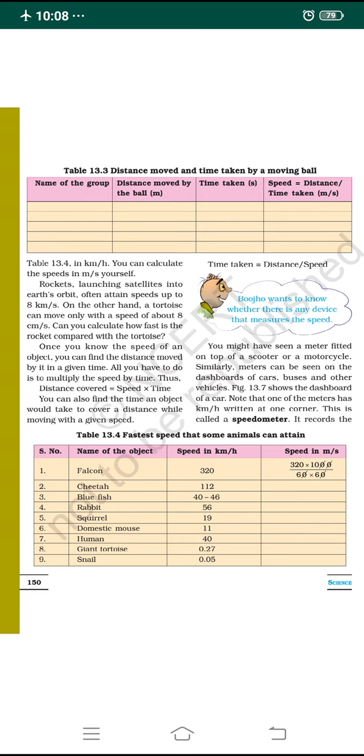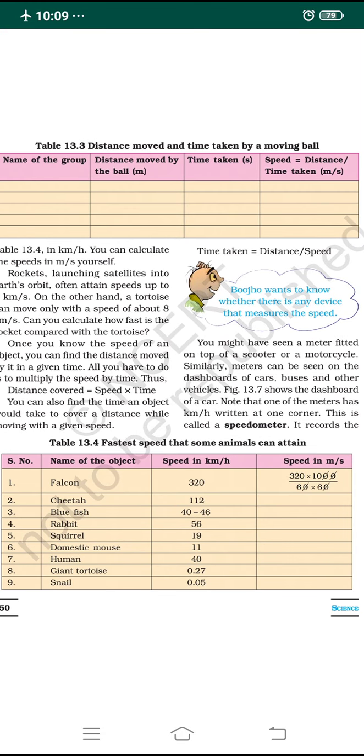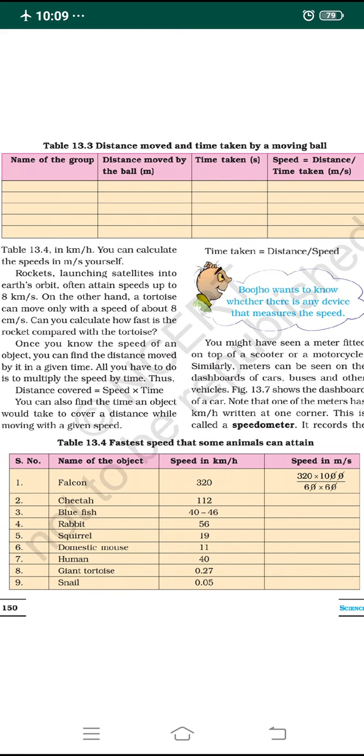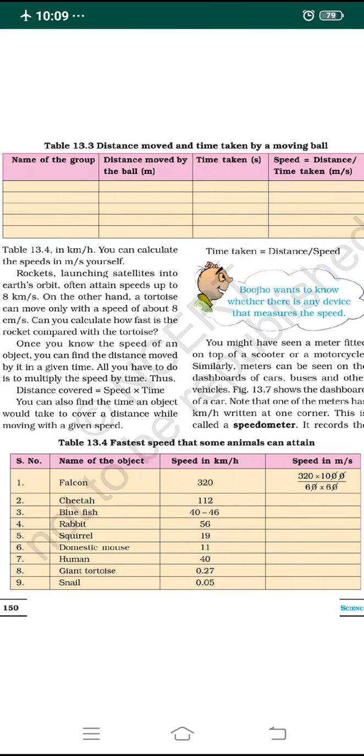Look here at activity table 13.3. It shows the distance moved and time taken by a moving ball. In the previous class I discussed this concept. It lists the names of the persons who conducted this activity, the distance moved by the ball, and the time taken. So automatically you can calculate the speed. Speed is equal to distance by time.